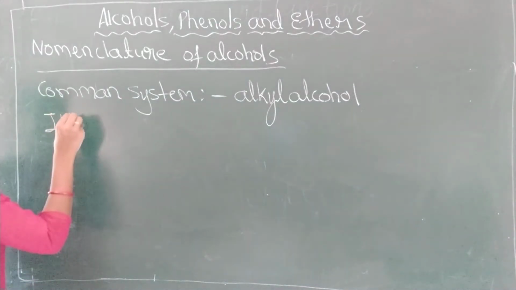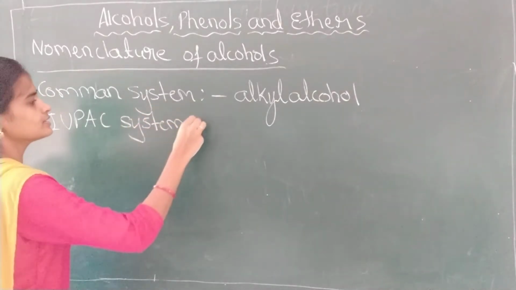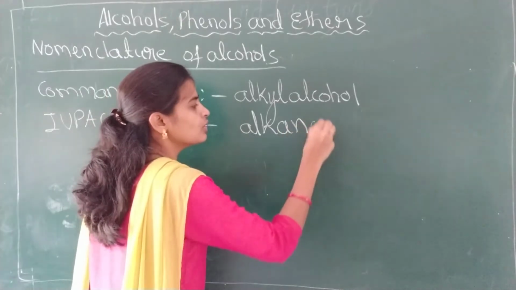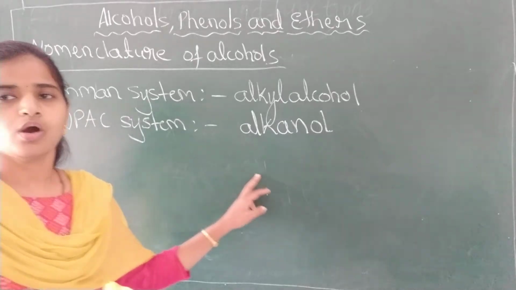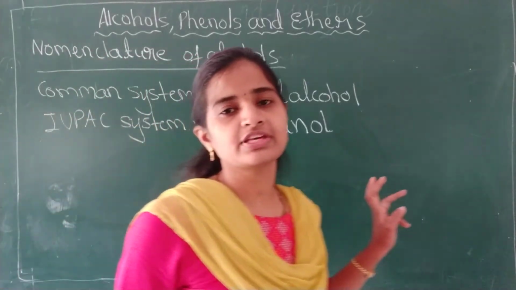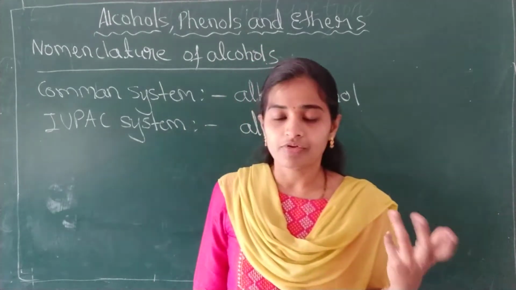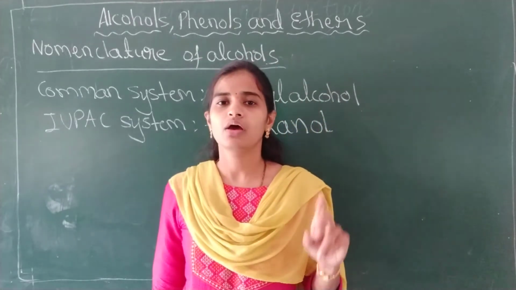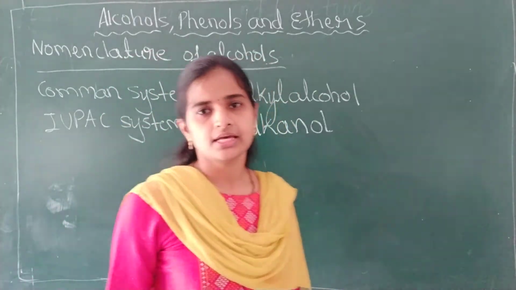In the IUPAC system, alcohols are named as alkanols: methanol, ethanol, propanol. The functional group of the alcohol is OH and the secondary suffix of the alcohol is ol. This we have studied in first PUC itself.